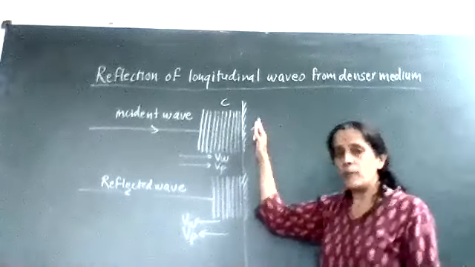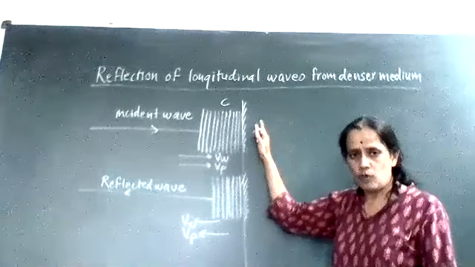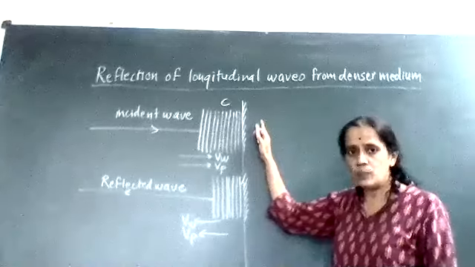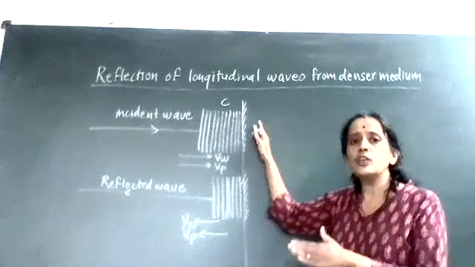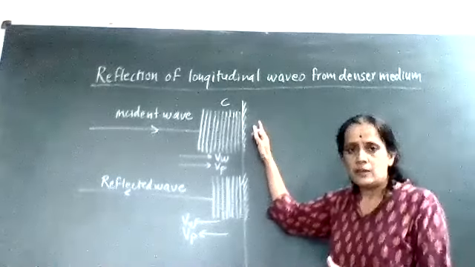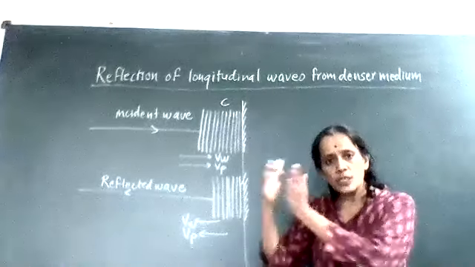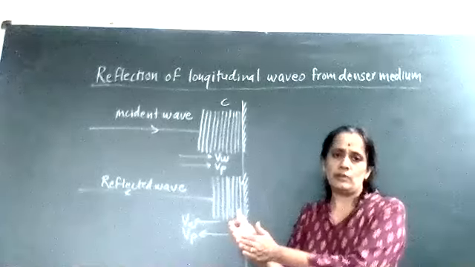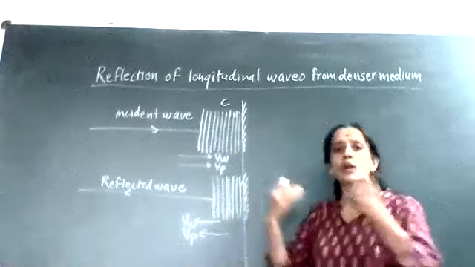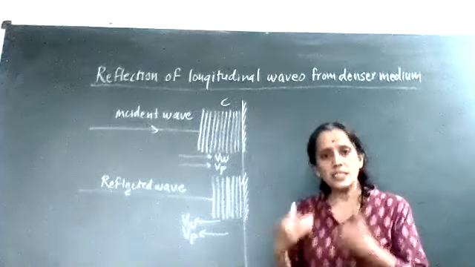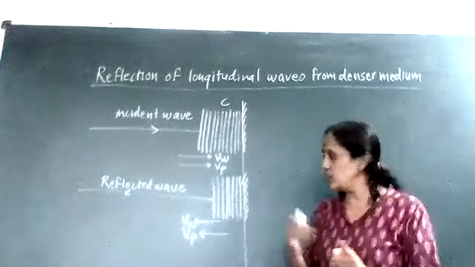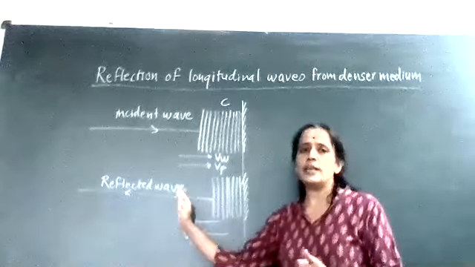As soon as the compression is incident on the rigid wall, what is the property of the rigid wall? Rigid wall particles are not free to vibrate. Therefore, the compression gives its energy to the rigid wall, but the rigid wall is not ready to accept that energy. And as it is not ready to accept the energy, all the energy will rebound.